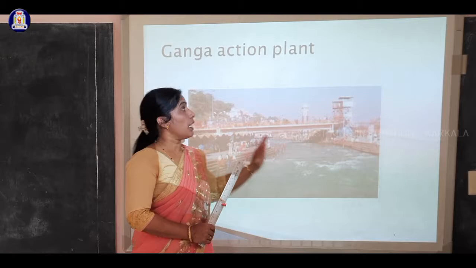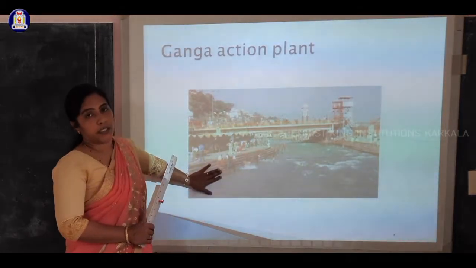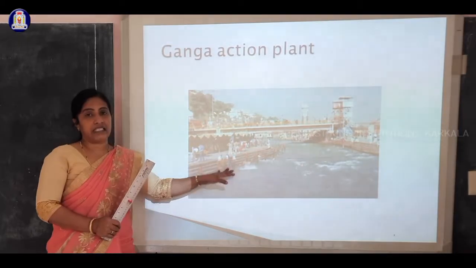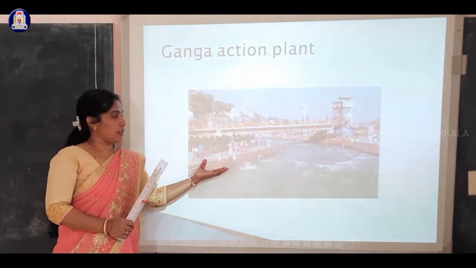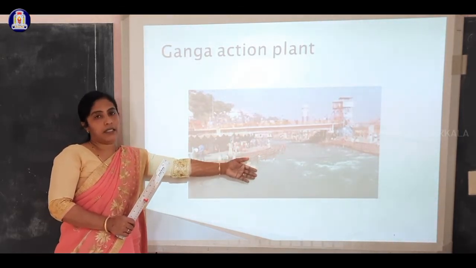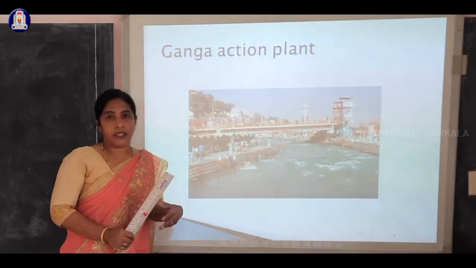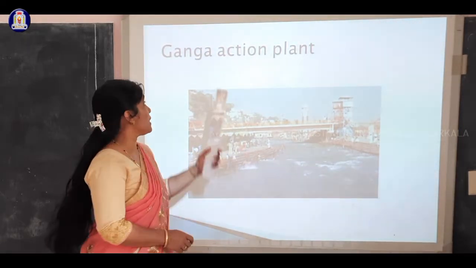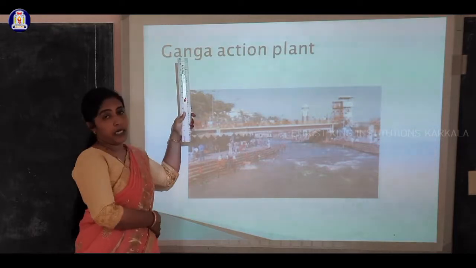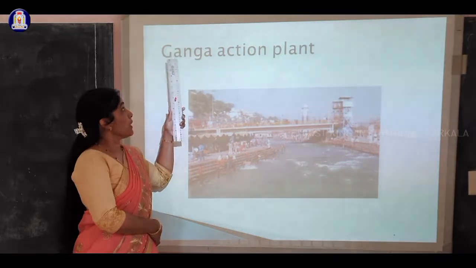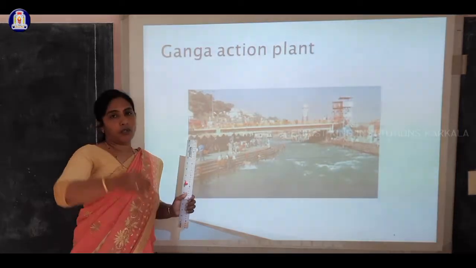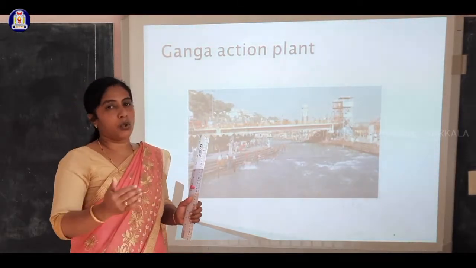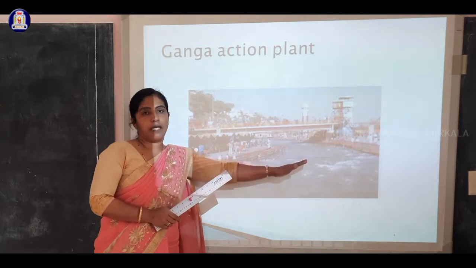So there is a plan now to purify the water, because it cannot be drunk. It is highly polluted with coliform bacteria, a highly poisonous bacteria present in the water. If you drink it, you will get different types of disease. That is why there is now a team planning to clean the Ganga water, which flows from the Himalayan Gangotri till West Bengal.